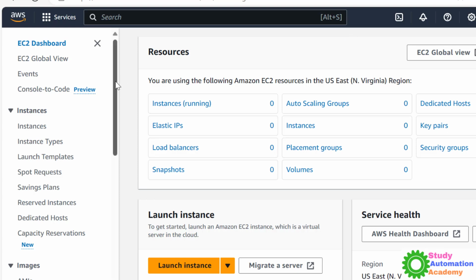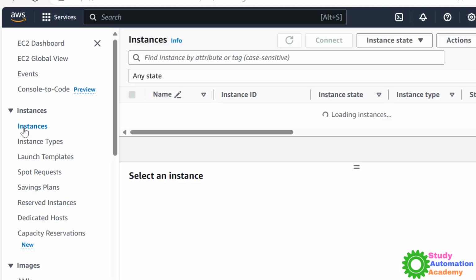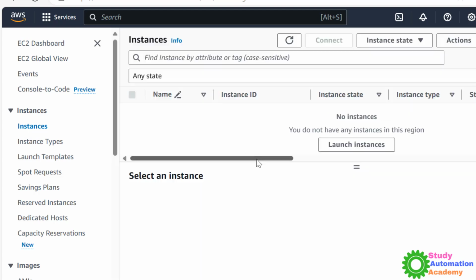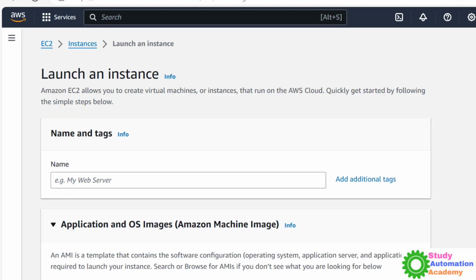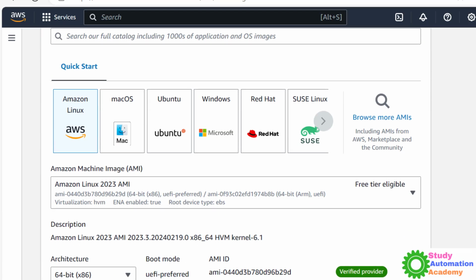Right? We will create an instance here. So if you say instance, now we don't have any instance right now. I'll just click here, launch instance, right? Then from here I can give my server name, and then it will ask us to choose a system.